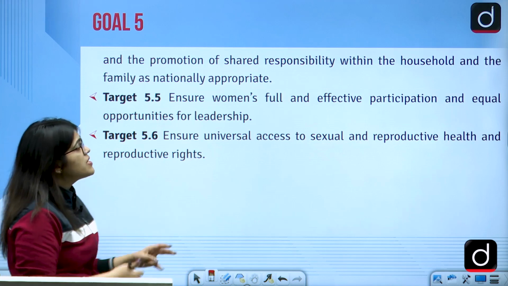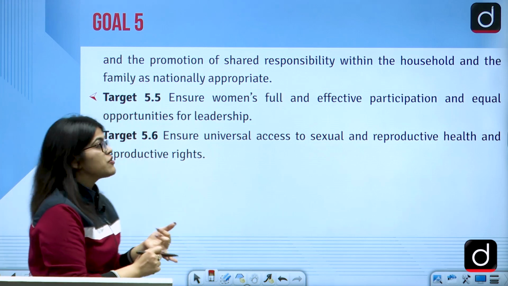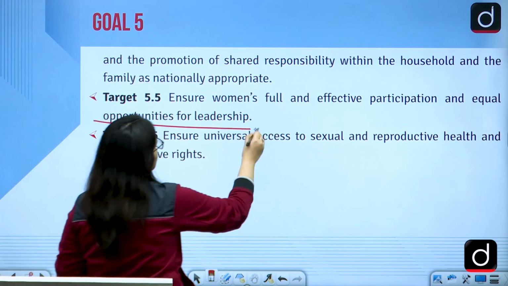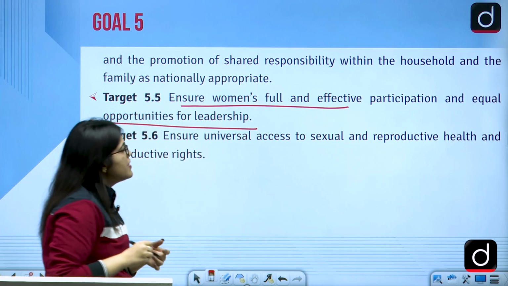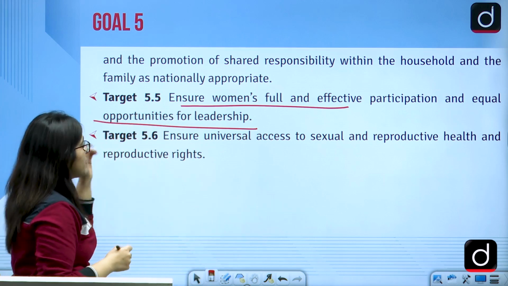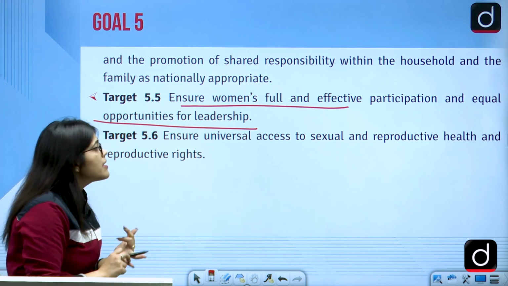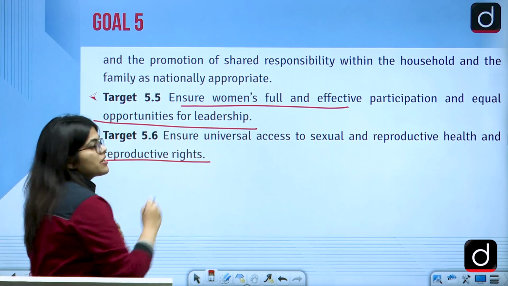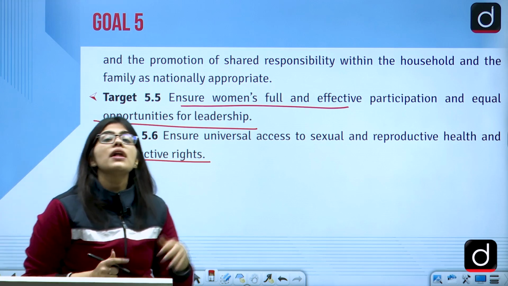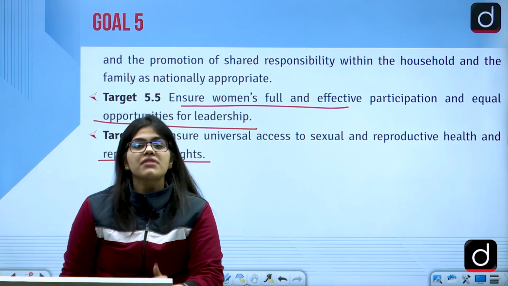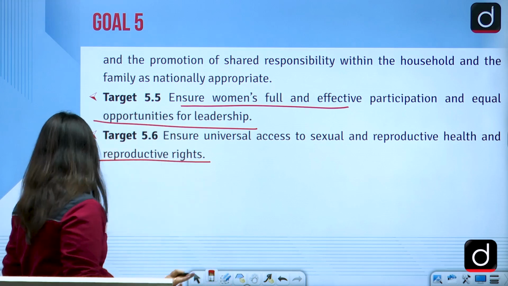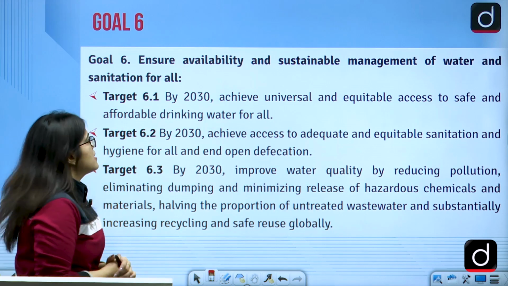Then ensure women's full and effective participation and equal opportunity in all the leadership activities also. Then give them equal access. Ensure universal access to sexual and reproductive health and reproductive rights. So give them equal health benefits, equal rights, equal opportunities, and reproductive health care facilities.